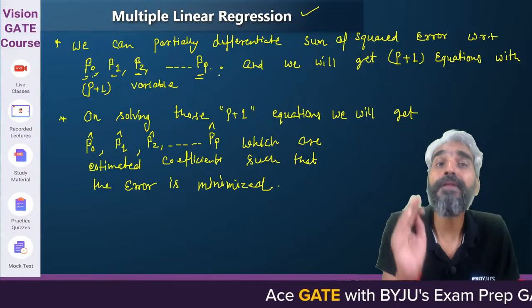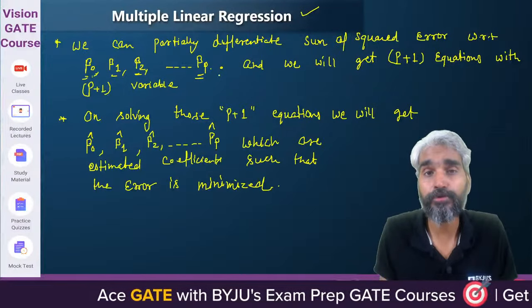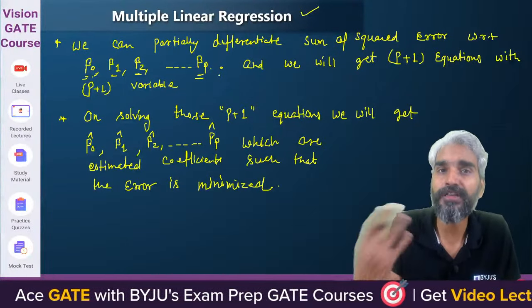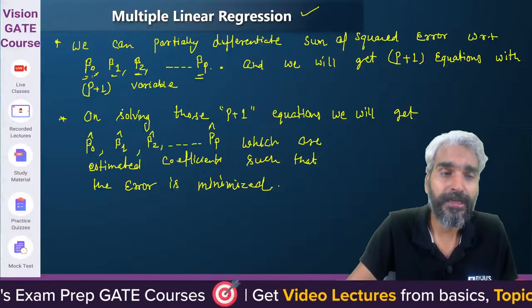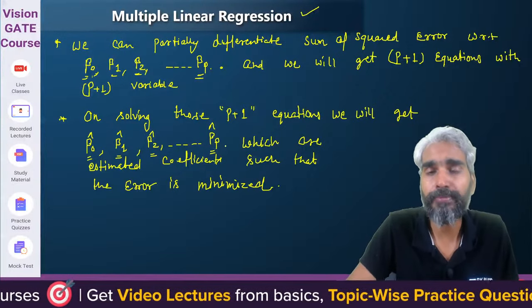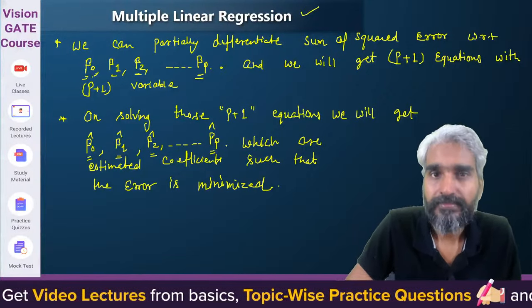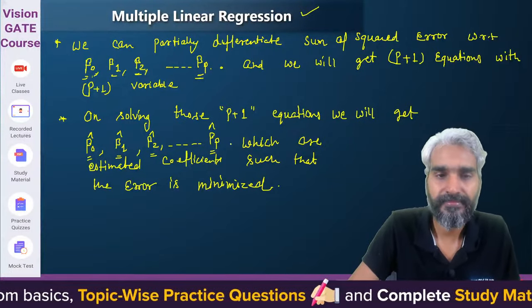We will get p plus 1 equations corresponding to p plus 1 variables. We just need to solve those equations, and the values we get are the estimated values of beta 0, beta 1, beta 2 up to beta p such that the error is minimized. Clear?